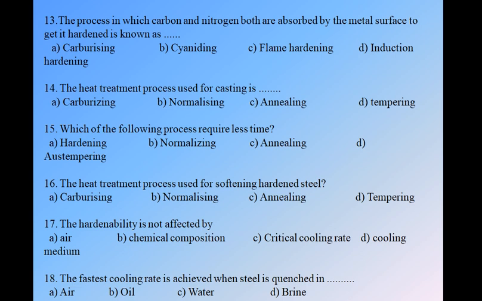So in this, the normalizing process is used for casting purposes, because here we use air as a cooling medium, and it is useful for casting materials. Okay, see. Question number 15. Which of the following processes require less time? Option A is hardening, B is normalizing, C is annealing, D is austempering.